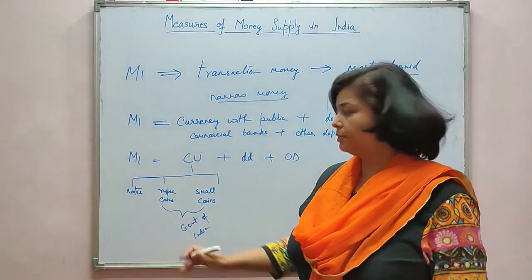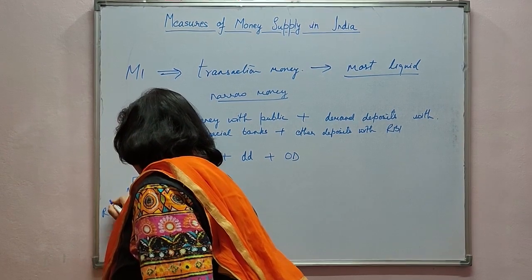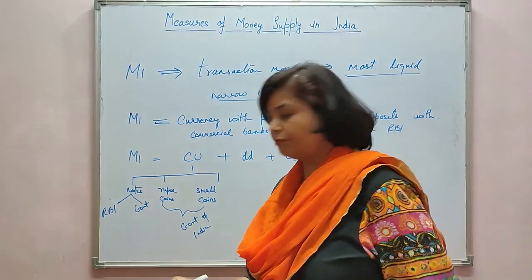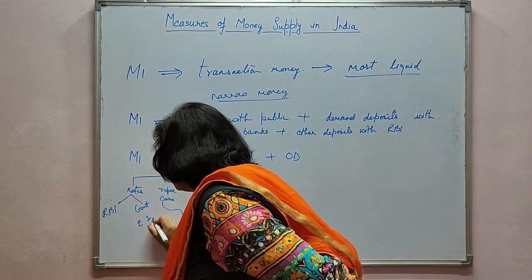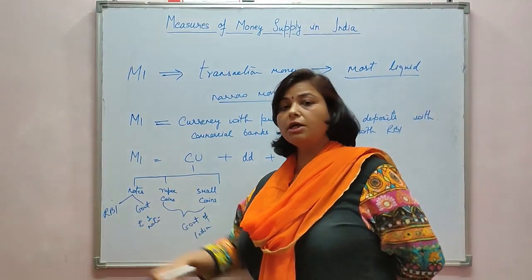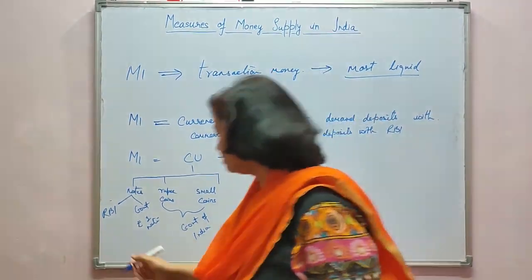And notes are published by RBI and government. The Government of India prints the rupee 1 note. On the other hand, RBI prints all other notes, starting from rupee 2 to rupee 2000.